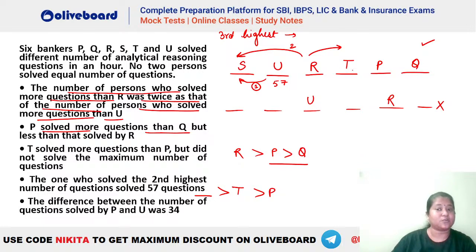Okay. Now the question is what is the score by P here? It has to be 57 minus 34. Why? Because the difference between U and P has to be how much? It has to be 34. So 57 minus 34, what is the value here? You can see that's 23. So that means P must have solved how many questions? 23 questions in here. Are we clear, everybody?